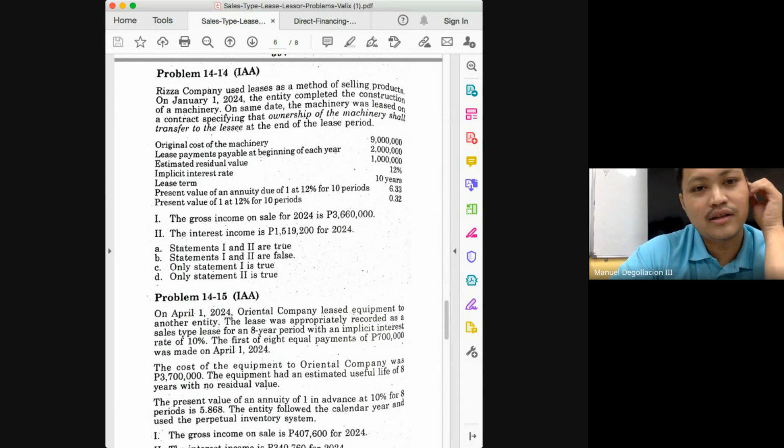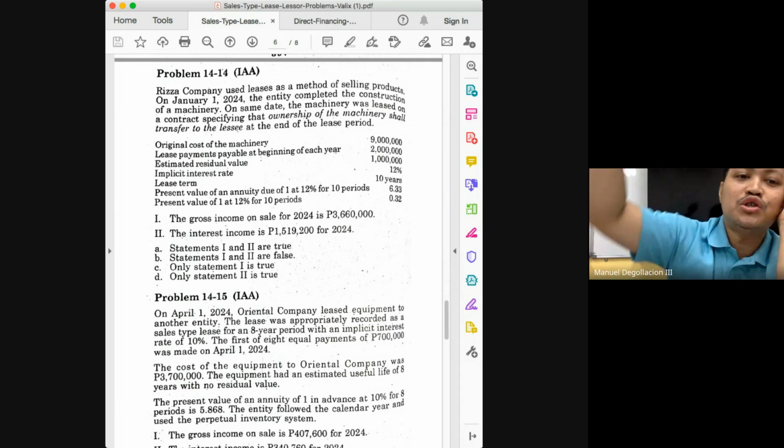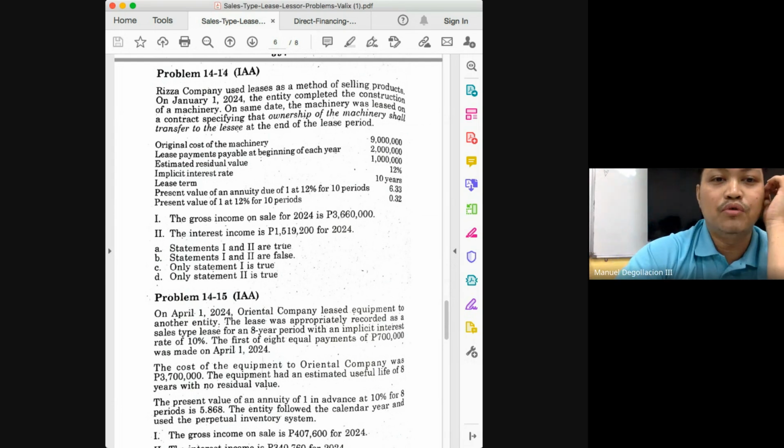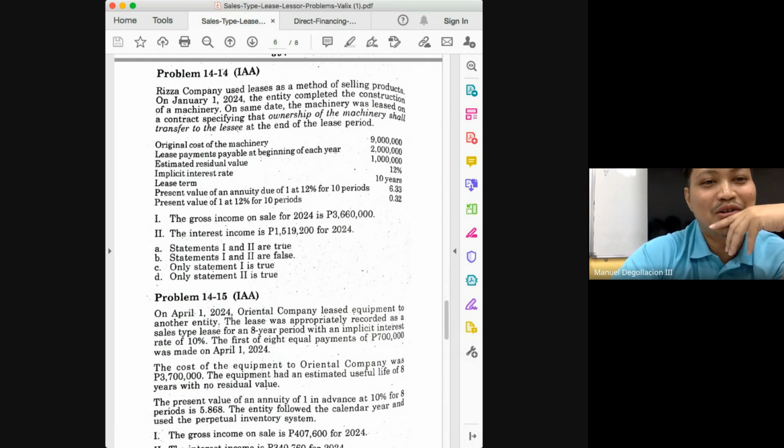And the statements are not merely theoretical questions, but computational questions, class. For the record, even before Valix made these kinds of questions, when I handled the review before, my questions were already, which of the following statements is true, but all choices had to be computed. So I'm saying, I'm the one who started this. But of course, Valix is the one who maybe popularized this one.